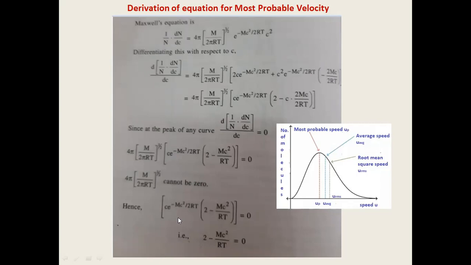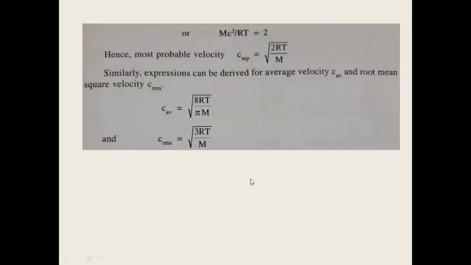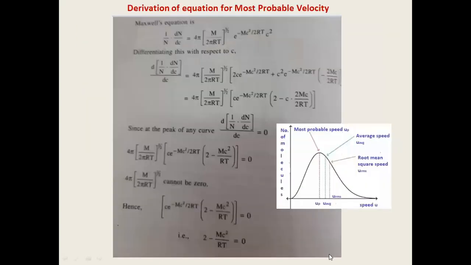So when the second term is 0, we write: c e to the power of minus mc² divided by 2RT, into (2 minus mc²/RT). When I equate this to 0, I can send the first term to the RHS and make the product 0.